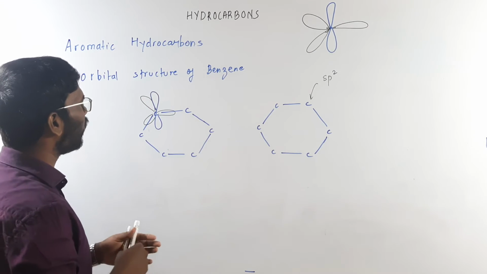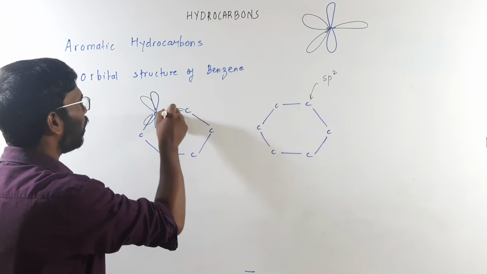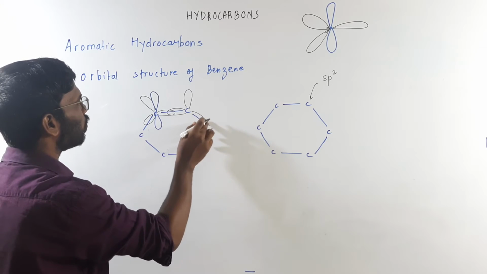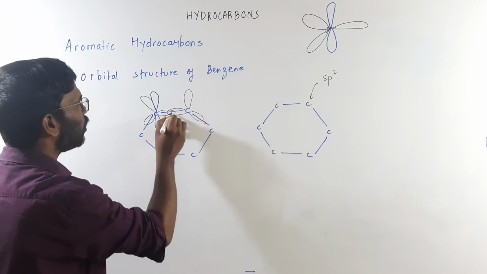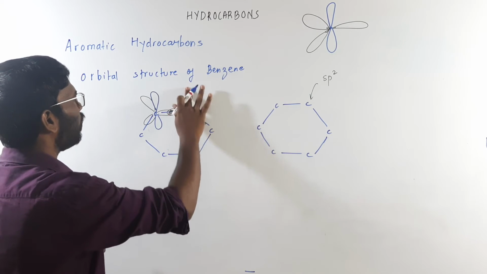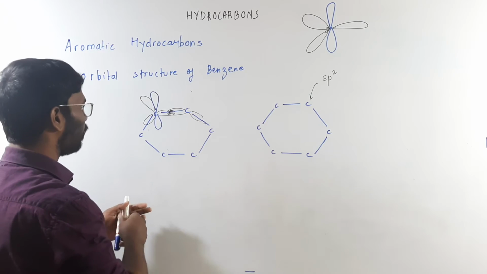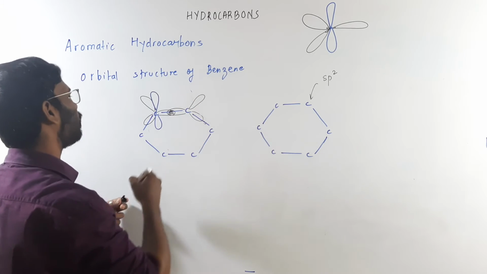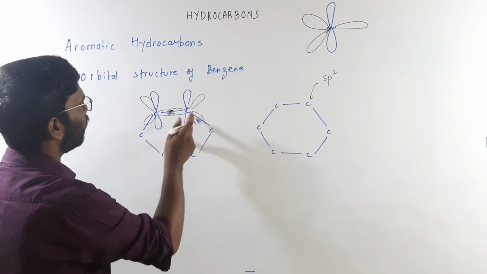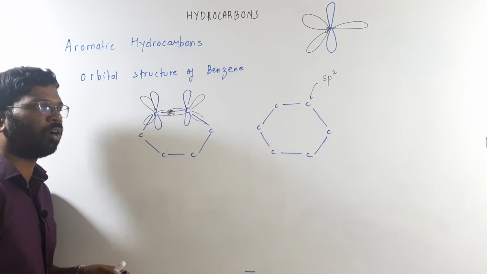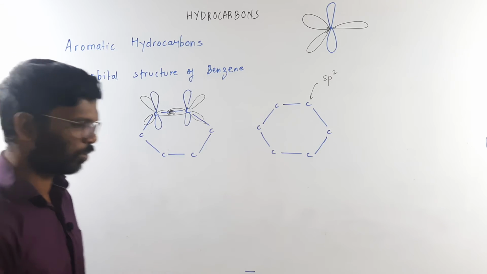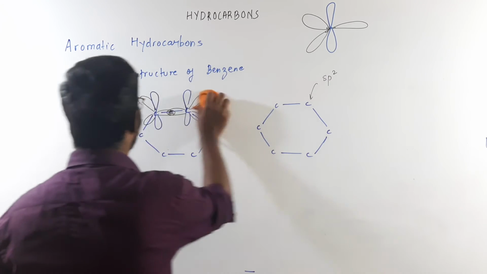Same picture will be over here. Same orbital picture will be over here. This will lead to one sigma bond, and then there will be one more orbital which is not involved in bonding. I will show it this way. This is the orbital which is not involved in bonding, right? And these are the p orbitals which are not involved in bonding. So this type of orbital is present on every carbon.